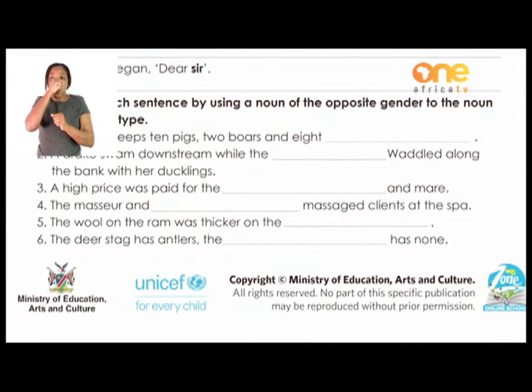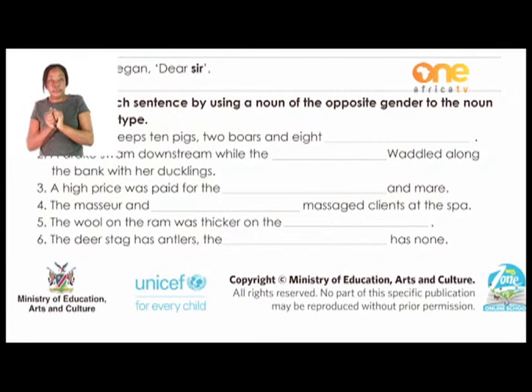So now, can you change the gender, which is bold there? All right. So 10 pigs. The boy pigs, we will say they are bulls. What about the female pigs then? So that will be sows. Sows. Now do the second one as well.